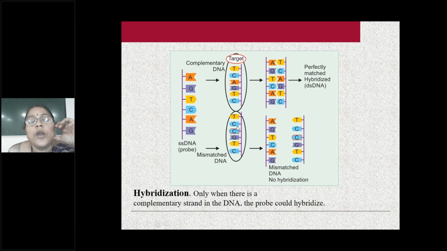Adenine, thymine, guanine, cytosine, thymine. What should come here? Adenine should come. So this is mismatched DNA. When there is a mismatch, hybridization won't occur. Here it is matched. So the probe is complementary to the single-stranded DNA, so hybridization will occur. This is the basis for the other techniques. Okay.